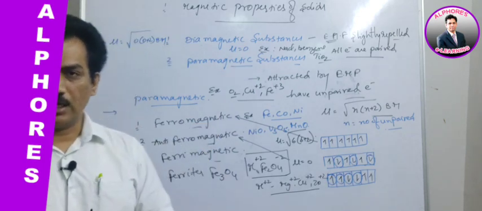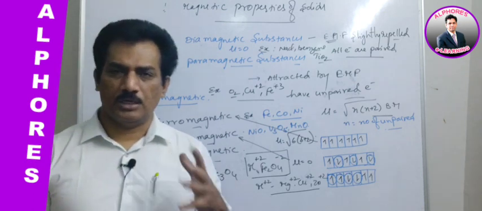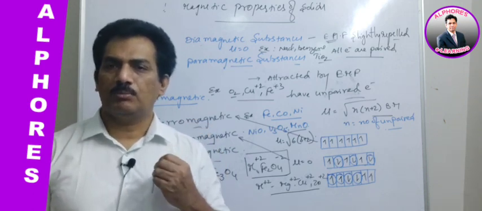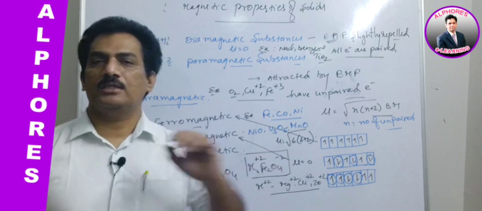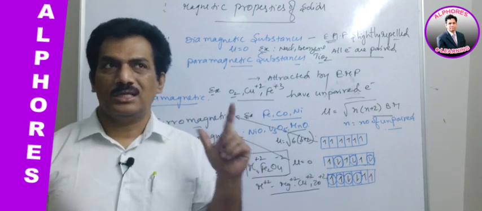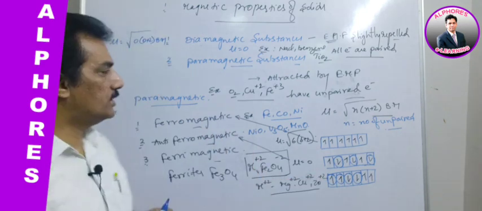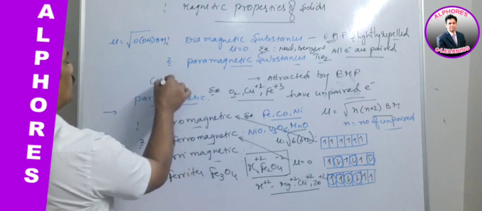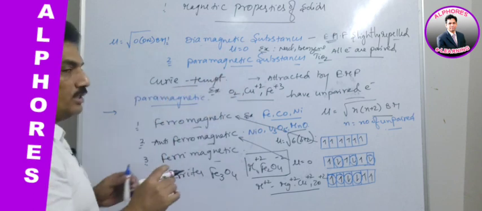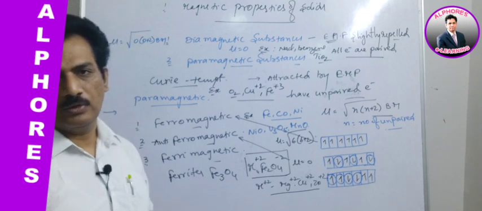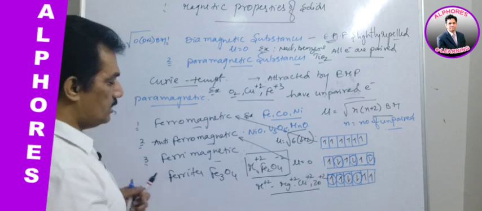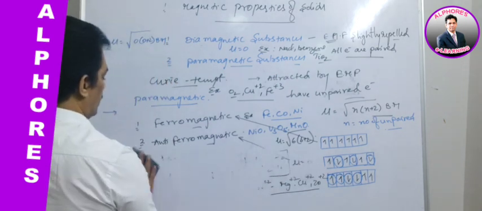One more phenomenon we can observe is that every ferromagnetic substance has a characteristic temperature above which no ferromagnetism is observed. That is, the ferromagnetism is cancelled. Such a temperature is known as the Curie temperature. The Curie temperature is the temperature above which the ferromagnetism disappears for the compound. It is a characteristic feature of each ferromagnetic substance, you remember. Clear? That is about the magnetic properties of crystal solids.